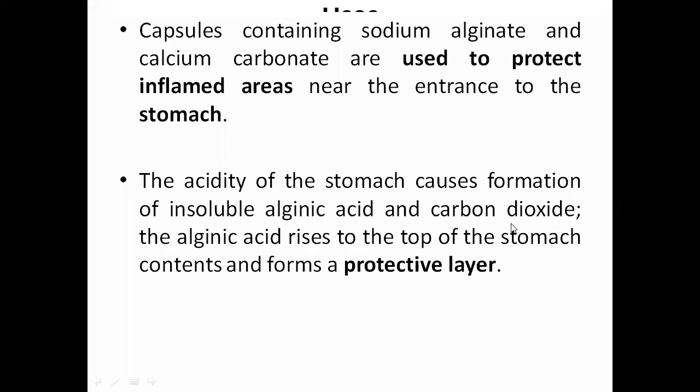That is why we get gas from the mouth. The alginic acid rises to the top of the stomach contents and forms a protective layer, which helps avoid gas formation and acidity. Since it creates a protective layer on top of the stomach, it is helpful for relief from this disorder.